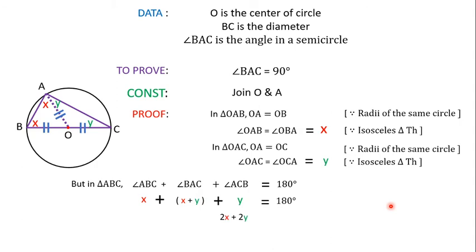On simplification, we get 2x plus 2y is equal to 180. Now divide throughout by 2. So we get x plus y is equal to 90. Observe the figure, x plus y means this angle, that is angle BAC. So angle BAC has to be equal to 90 degrees. This is the treatment given in volume number 3, proposition number 31. Hence it is proved like this.